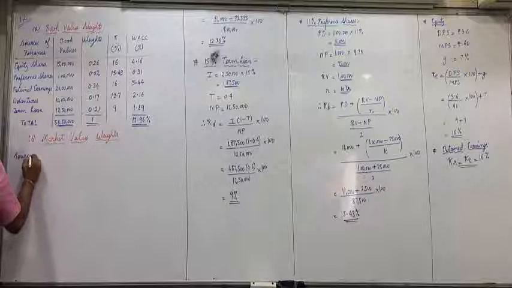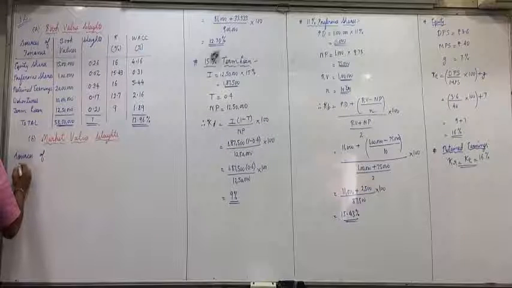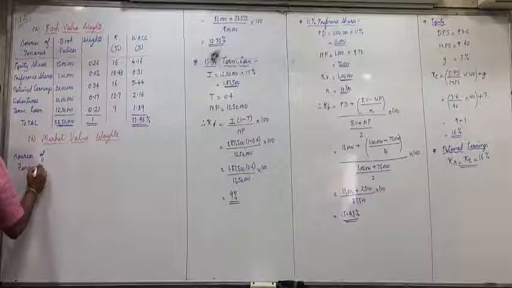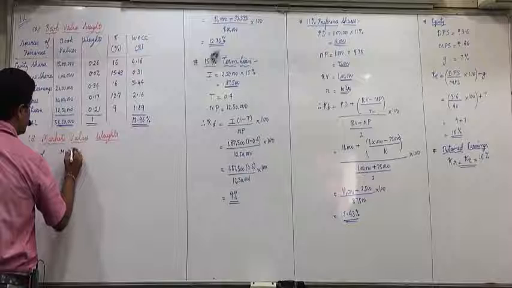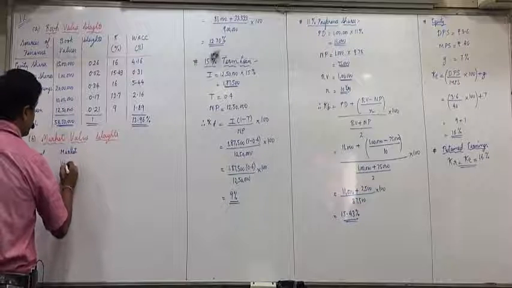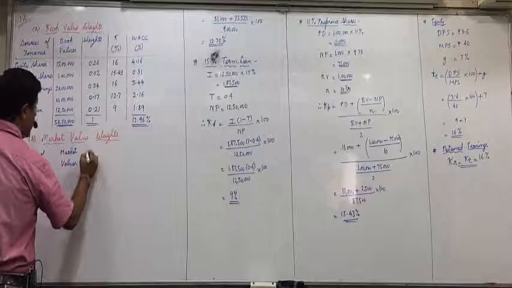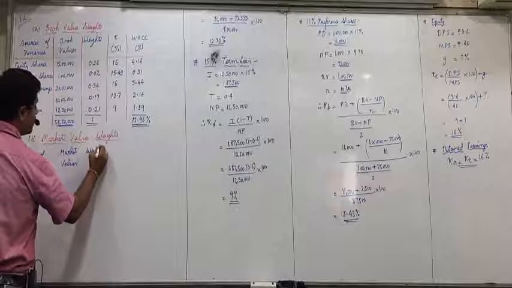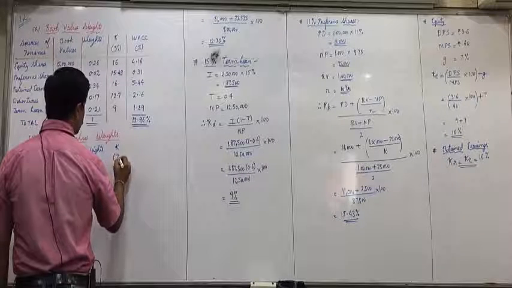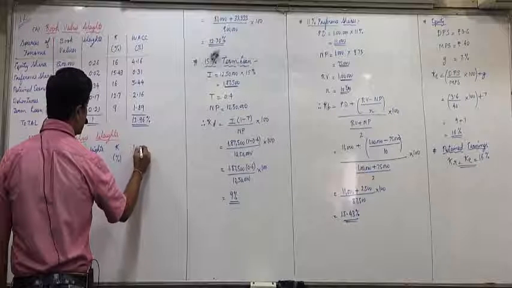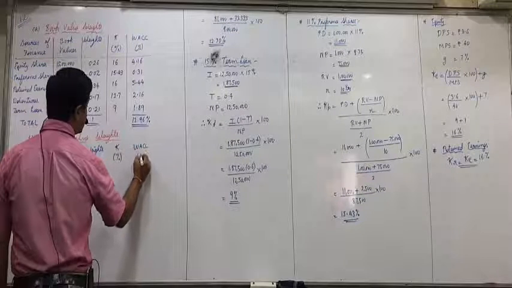So sources of finance, market values, weights, K in percentage, WACC.